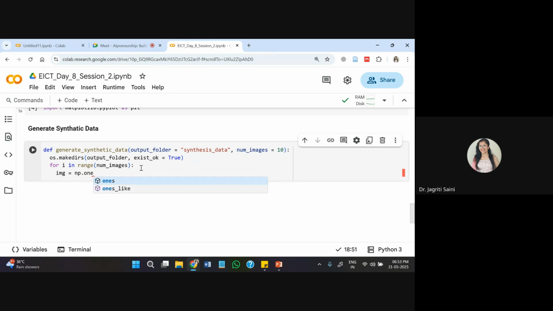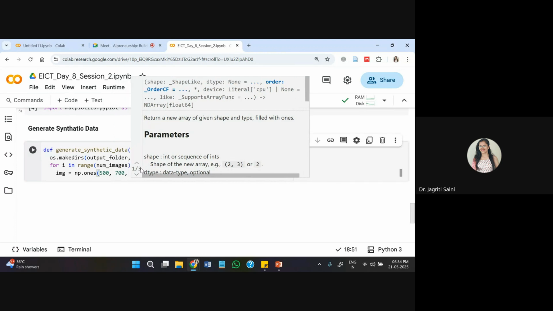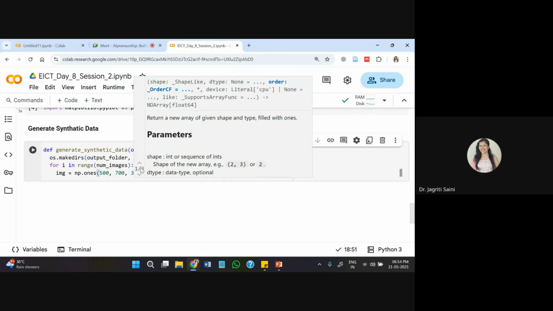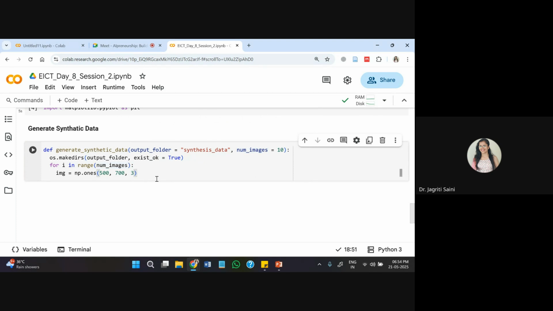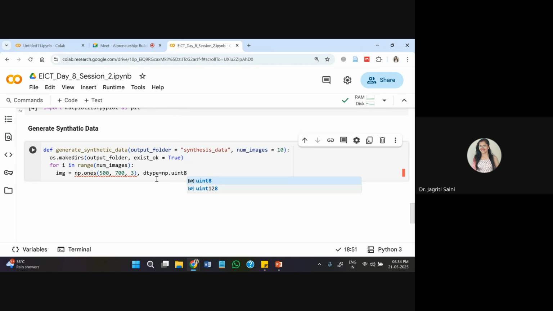And in order to generate an image, we have a very simple thing. The size of image I'm adding here with 3 channel information. Images generally we represent with 3 channel information. So that I have added. Data type I'm passing is np.uint8. That is the most preferred format for your initial structure of image data.